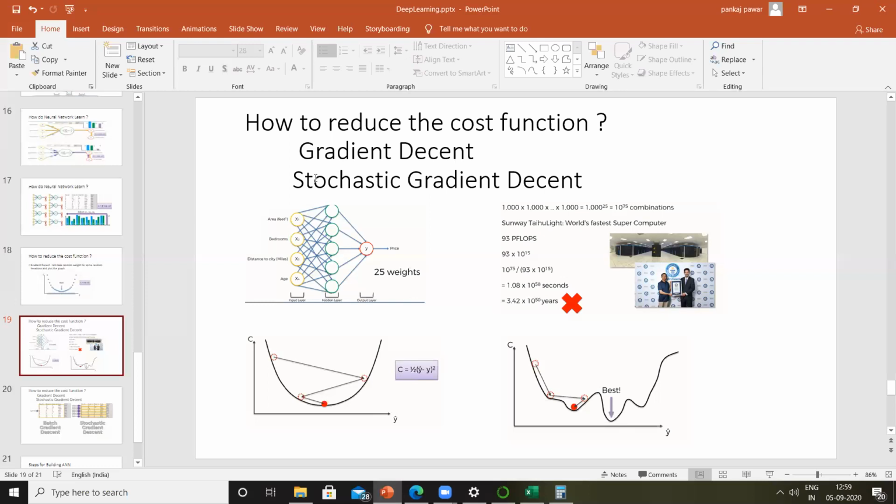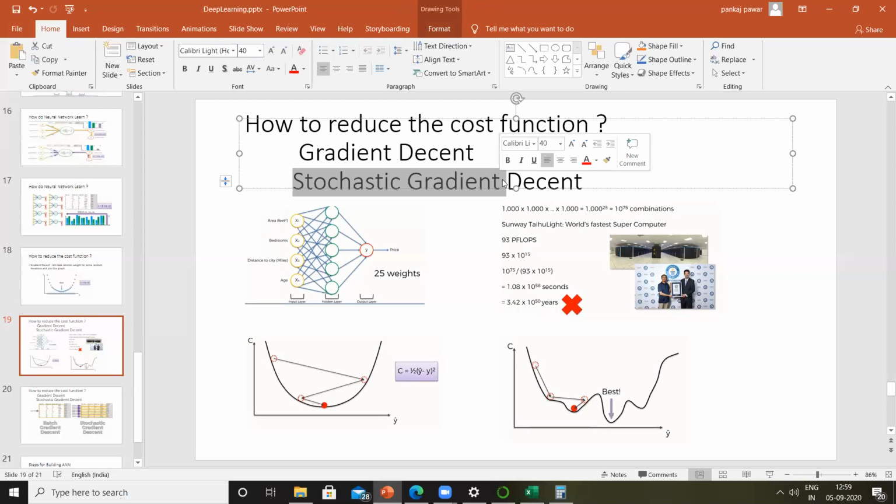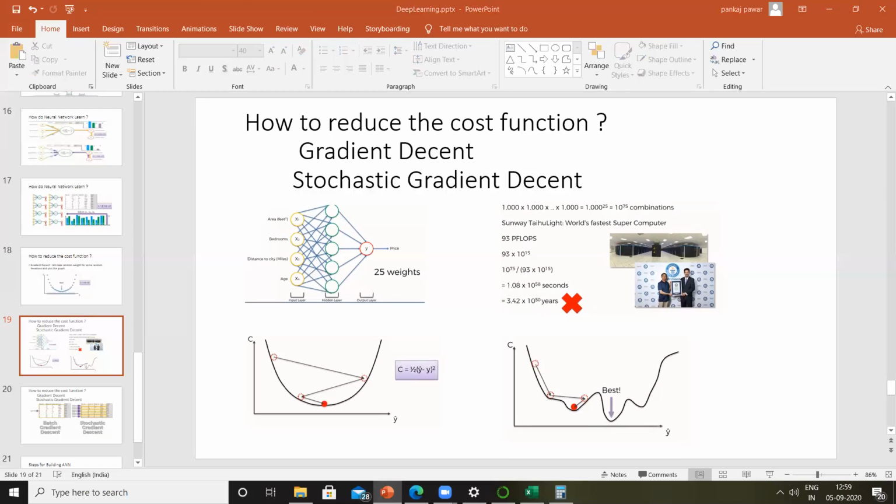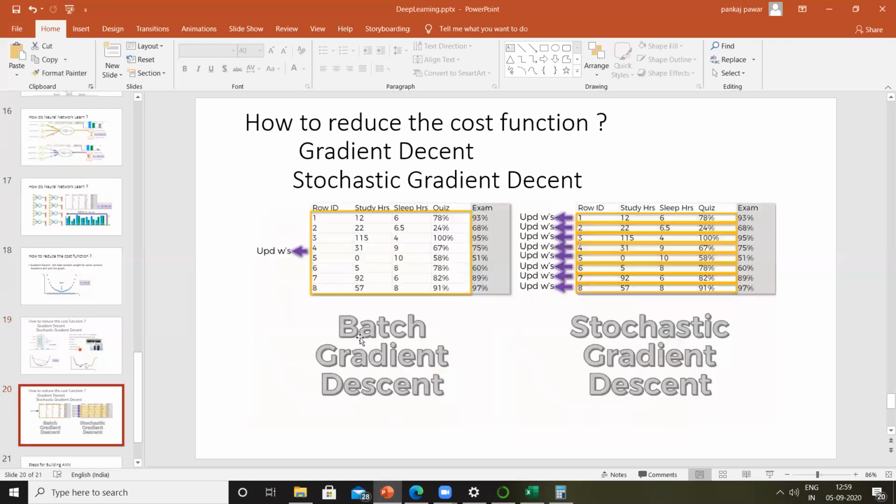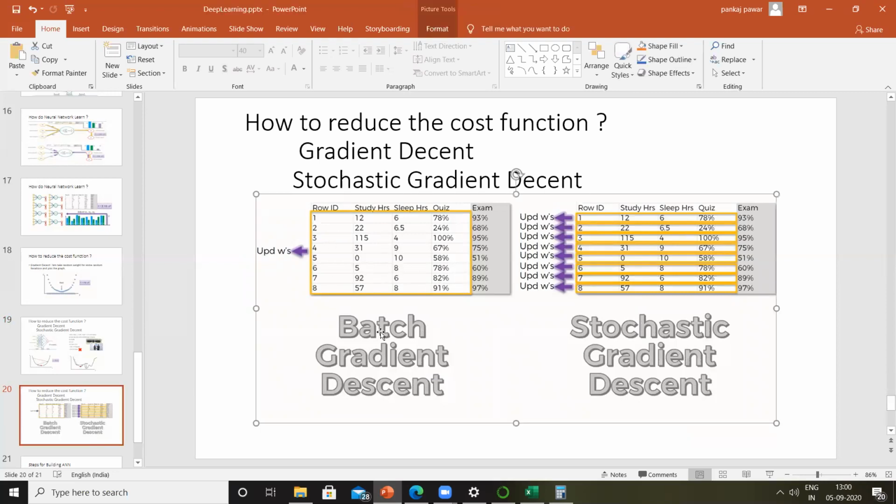In order to avoid that, we use a technique called stochastic gradient descent. Is this clear? Now we can understand what stochastic gradient descent does with this example. When we update the weights after one complete epoch of the data set, that is batch gradient descent, right? And when we update the weights after each and every value, that becomes stochastic gradient descent. Is this clear, guys?